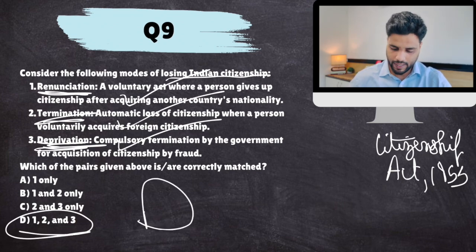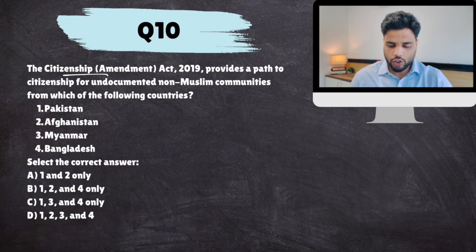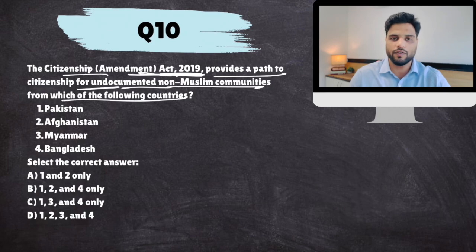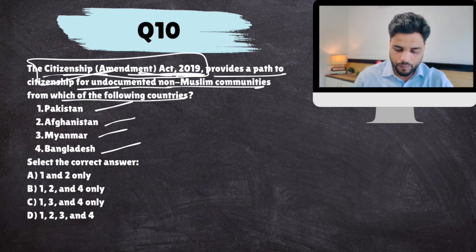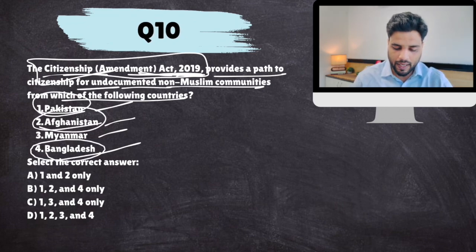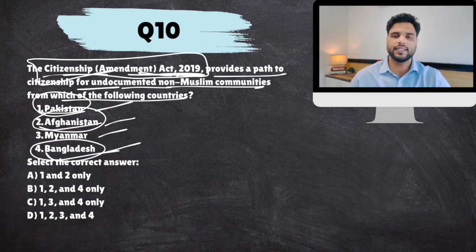Okay, next. The Citizenship Amendment Act. So the law was amended in 2019 to provide a path for citizenship for undocumented non-Muslim communities from which of the following countries? Afghanistan, Pakistan, Myanmar, Bangladesh. So this CAA, Citizenship Amendment Act, allows non-Muslim persecuted minorities in Pakistan, Afghanistan, and Bangladesh to come to India and seek Indian citizenship.